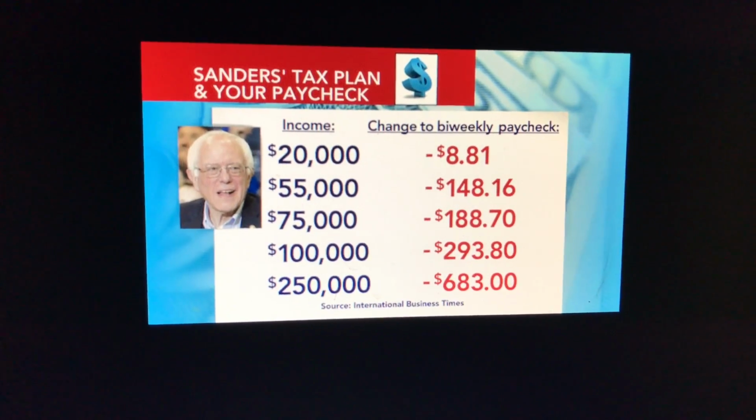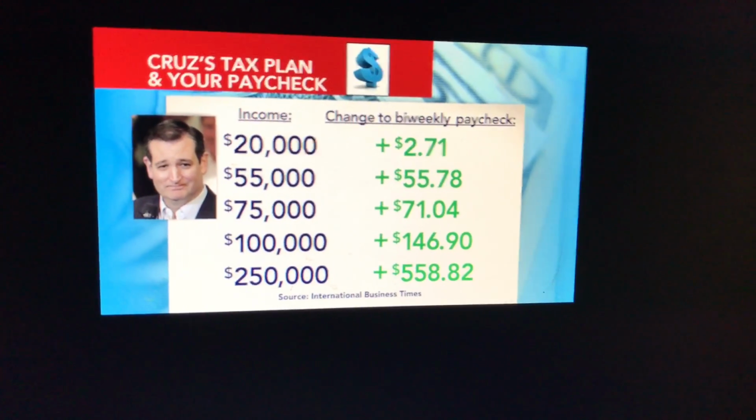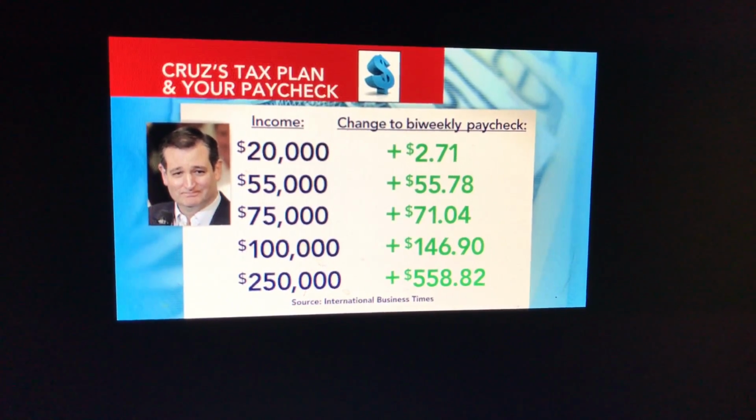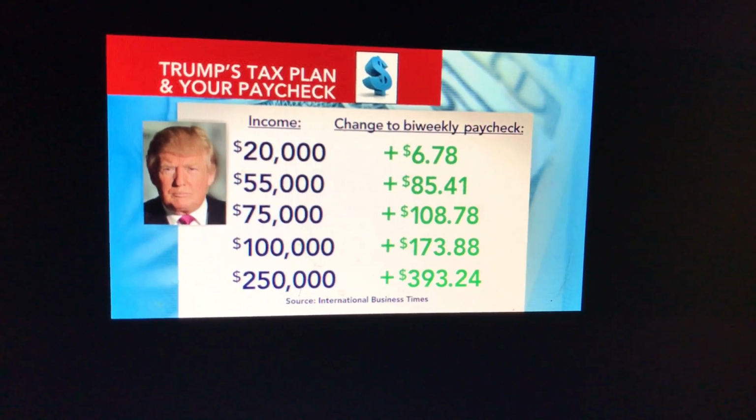Bernie's. And Cruz. Oh, you know who did this? I think this was actually a business magazine who analyzed all of the people's tax plans, and they were talking about who would give you the most.